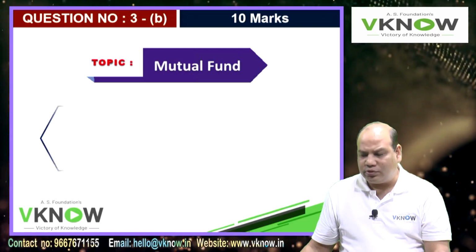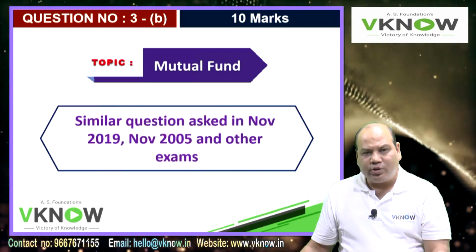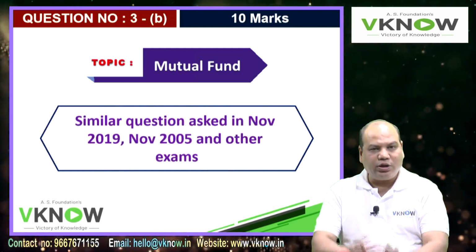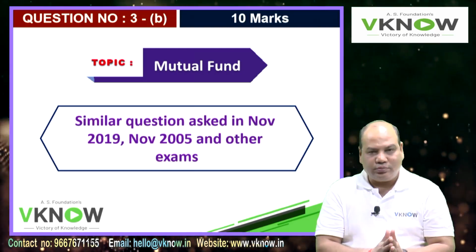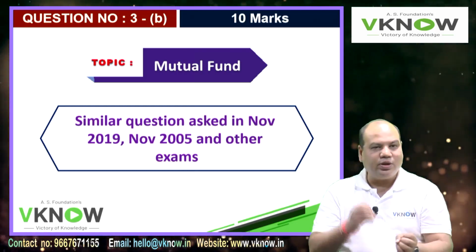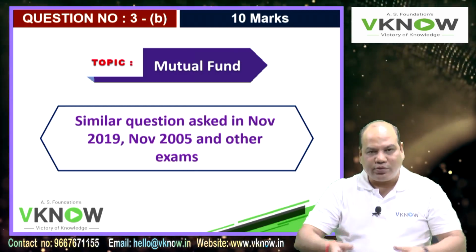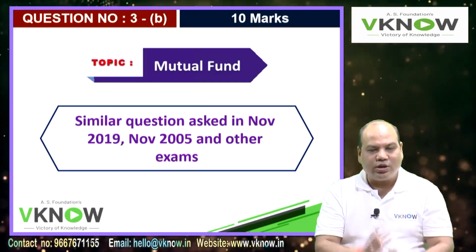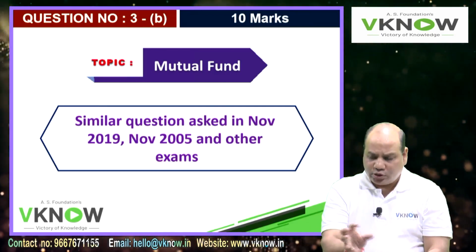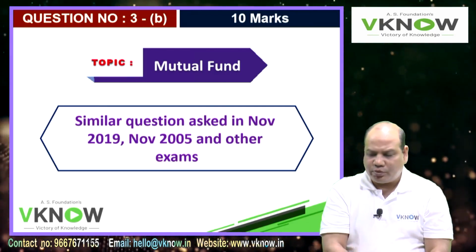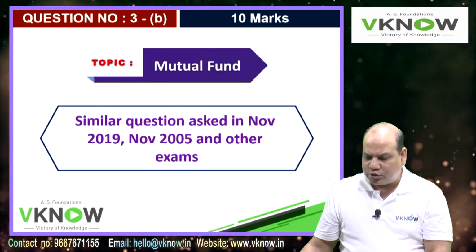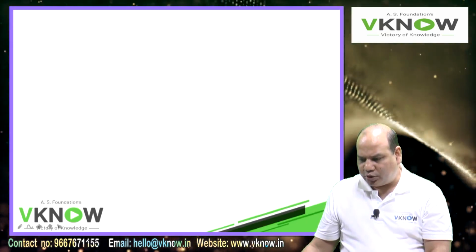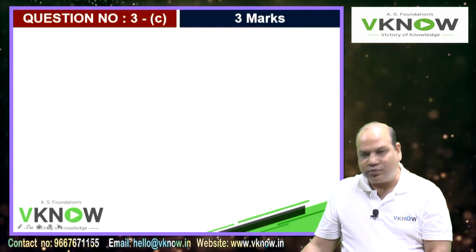3B, 10 marks, was on mutual funds. A similar question has been asked in many other exams. They give you two schemes, one a dividend reinvestment scheme and the other a bonus scheme, with 5-6 years of investment data, and you have to find the effective rate of return. This question was slightly different, but you can solve it because it is taught in every mutual fund class, and a student with some basic intelligence can solve it.